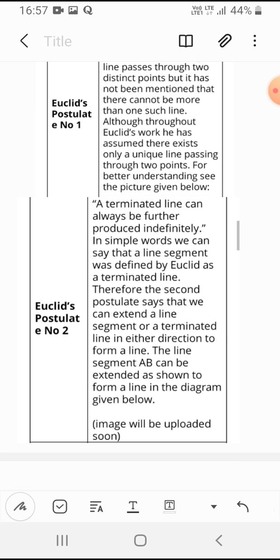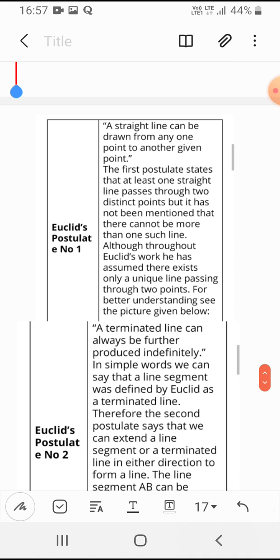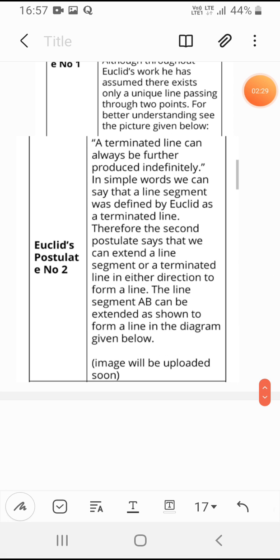Next is Euclid's postulate 2: a terminated line can always be produced indefinitely. So if a line is drawn between 2 points, it can be extended indefinitely. You can write it as AB. If A and B are 2 points and you draw a line between them, you can extend the line further, and nothing will stop it. Euclid is saying we can extend it indefinitely.